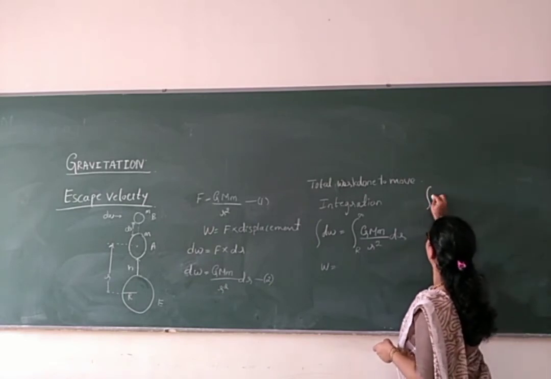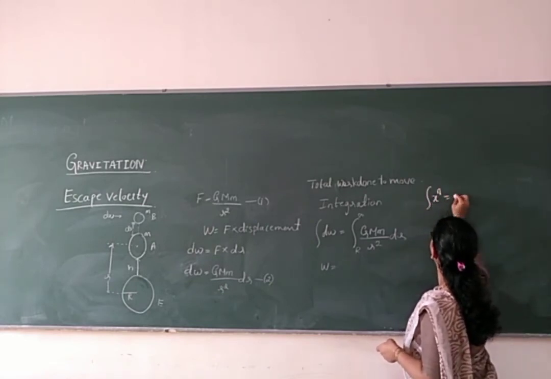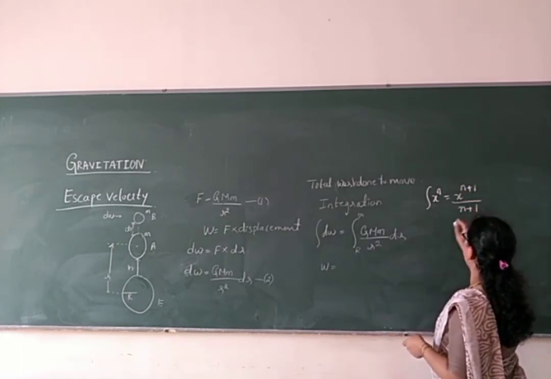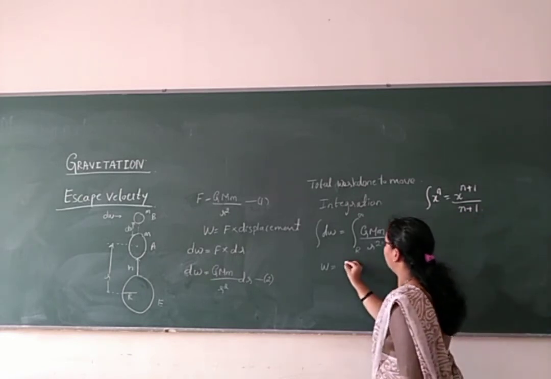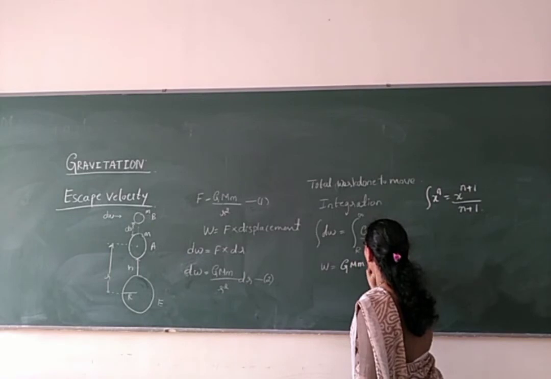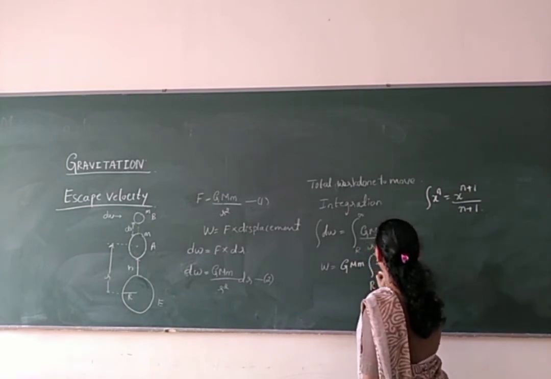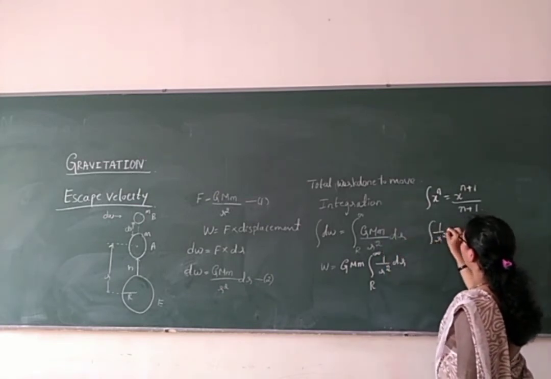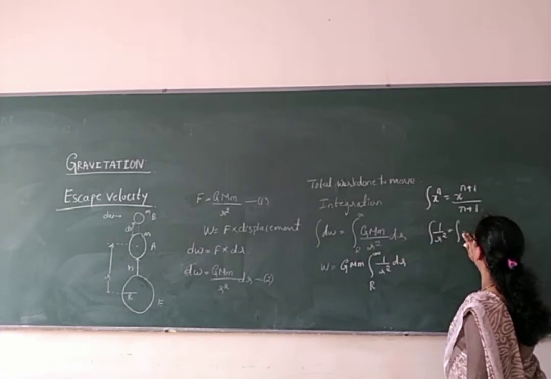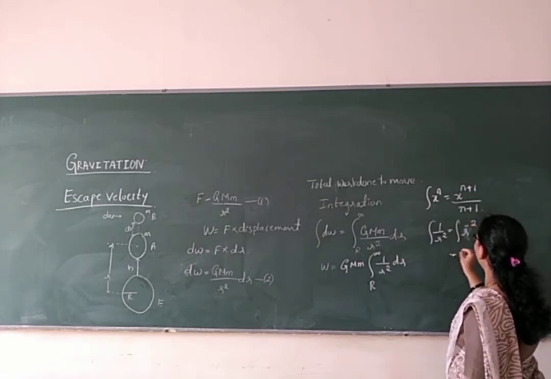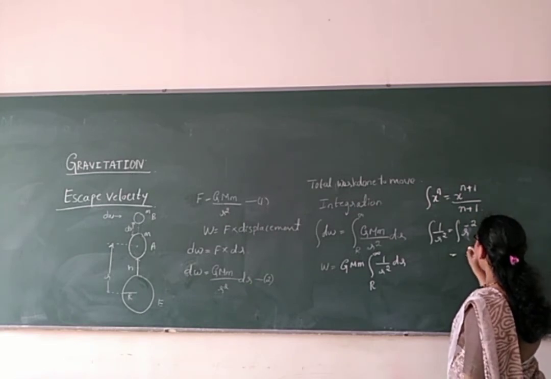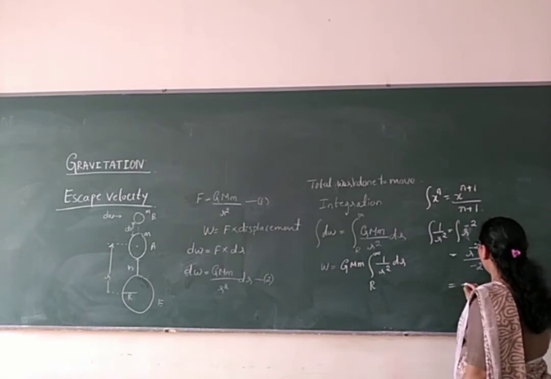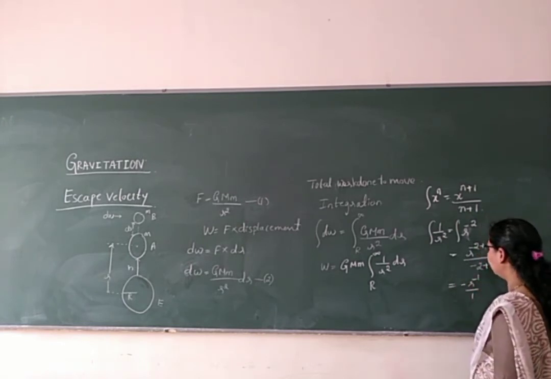Now with the help of integration, you know very well the general form of the integration of x raised to n, which is x raised to n plus 1 divided by n plus 1. So we take out GM small m, integration from r to infinity of 1 divided by r square into dr. Integration of 1 by r square can be written as integration of r raised to minus 2, which gives r raised to minus 2 plus 1 divided by minus 2 plus 1. Finally we get minus of r raised to minus 1.